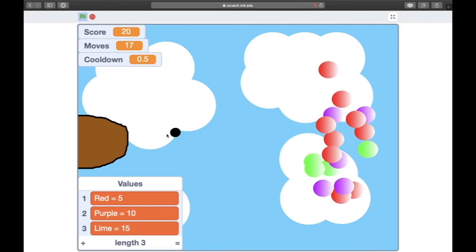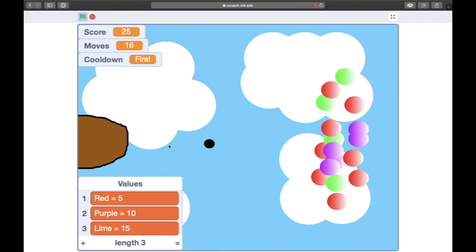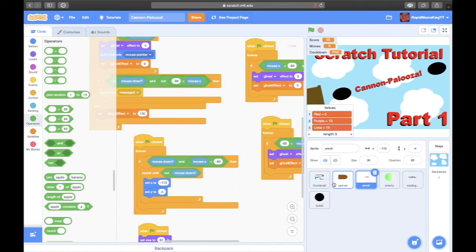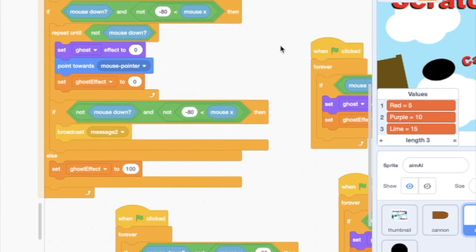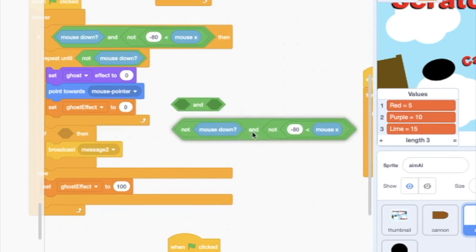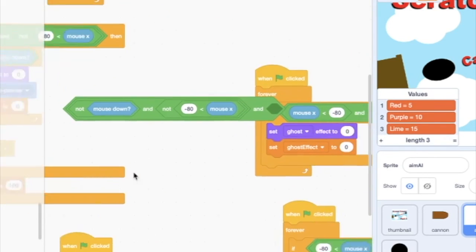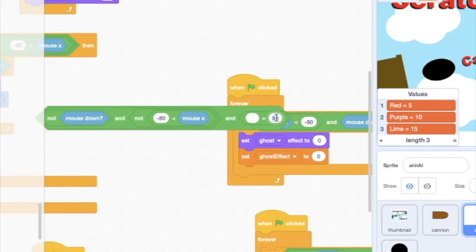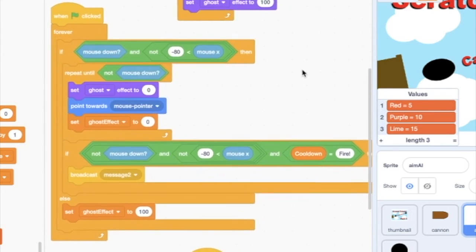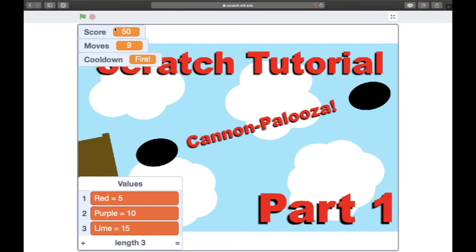Fire. So now we're gonna actually do the cooldown. So real quick, yeah, so we're gonna do this. And cooldown equals fire. So we're gonna say if cooldown, and we're gonna say cooldown equals fire. So that should be good now.